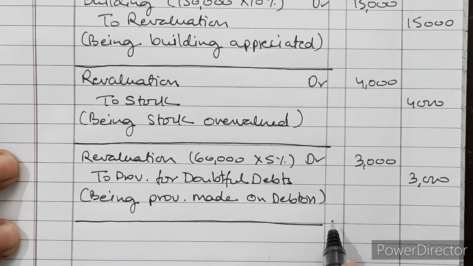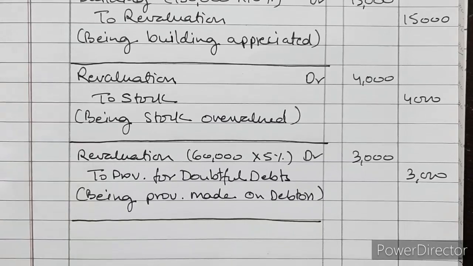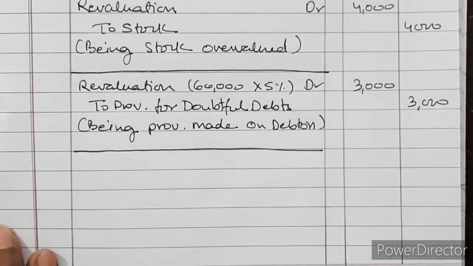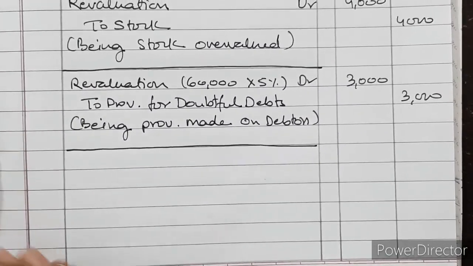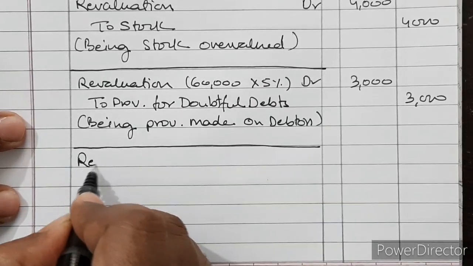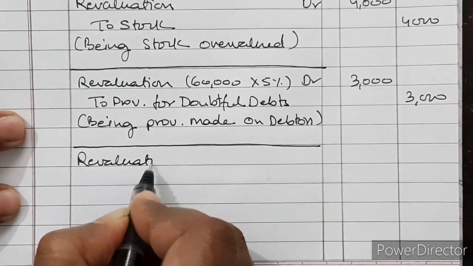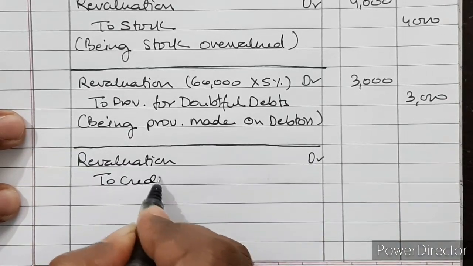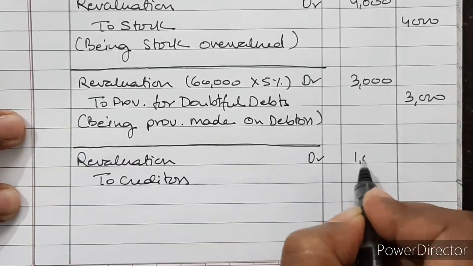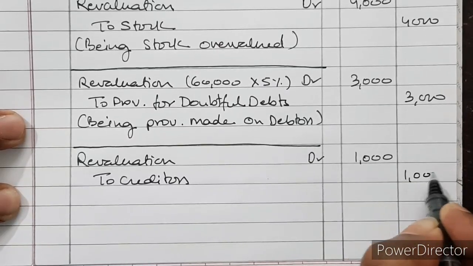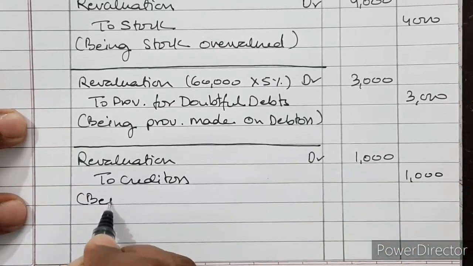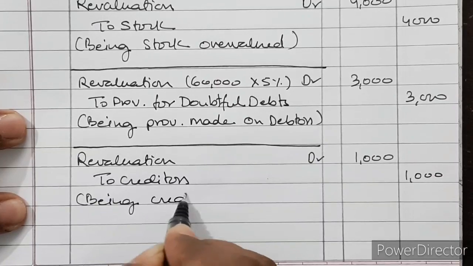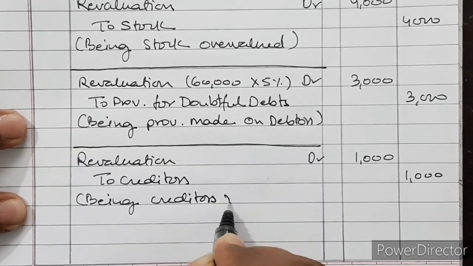Then creditors were unrecorded to the extent of rupees 1000. So we have to record the creditors. So revaluation account debited to creditors 1000. Being creditors recorded.